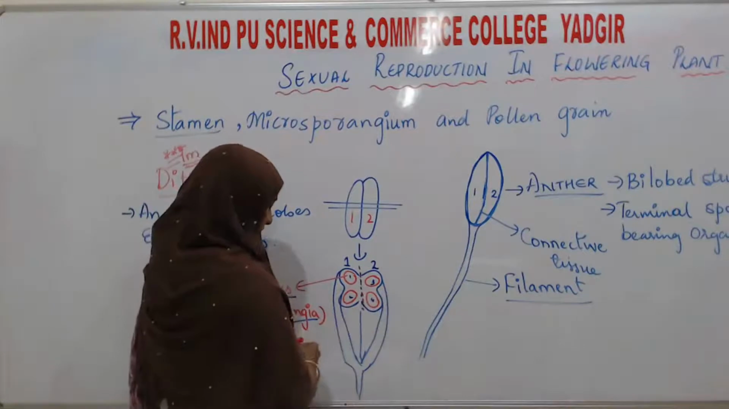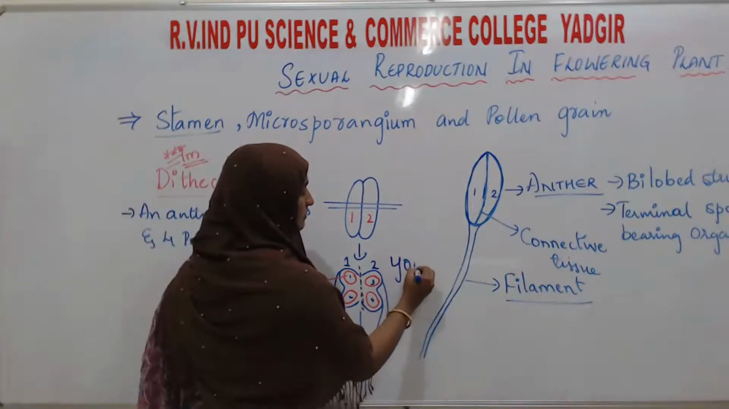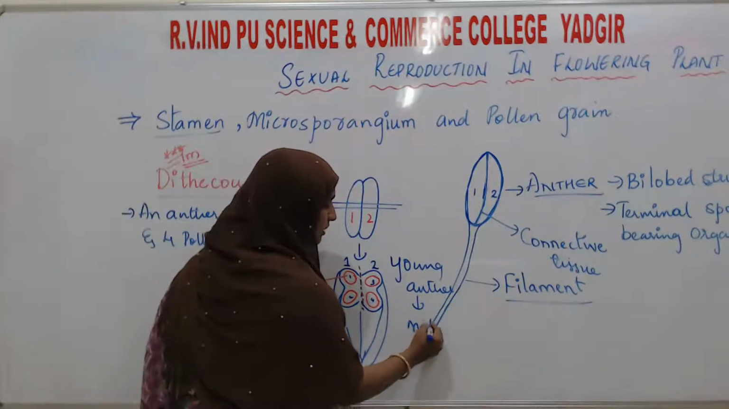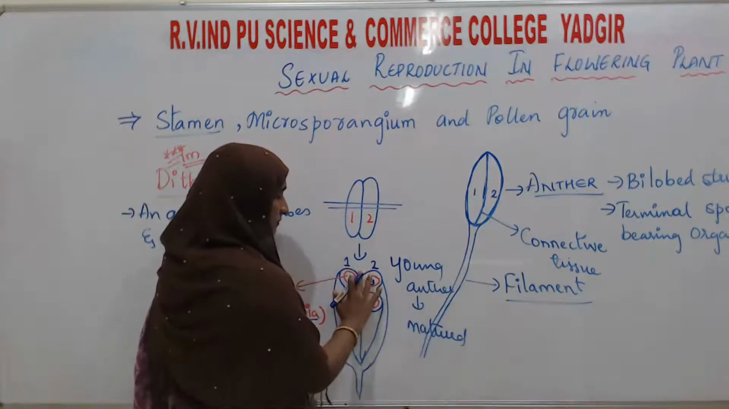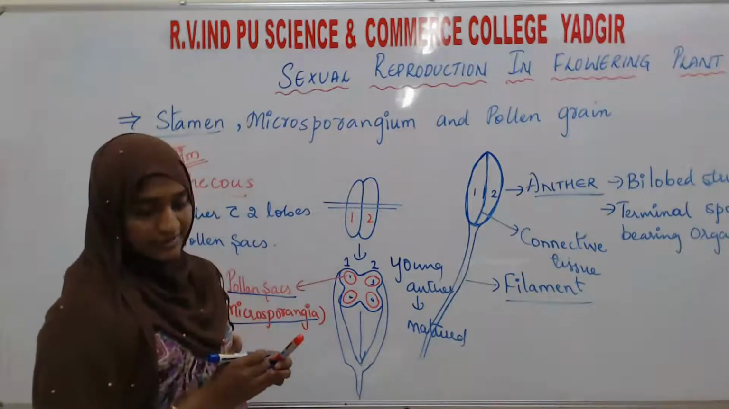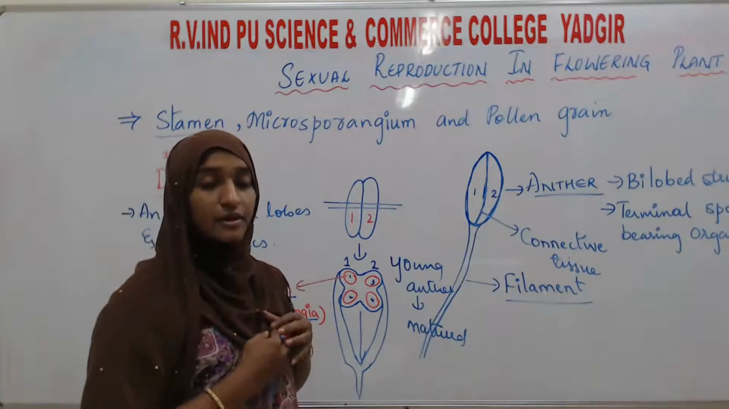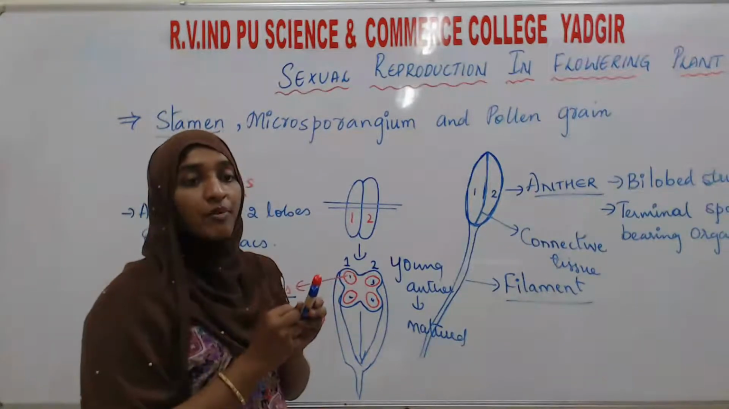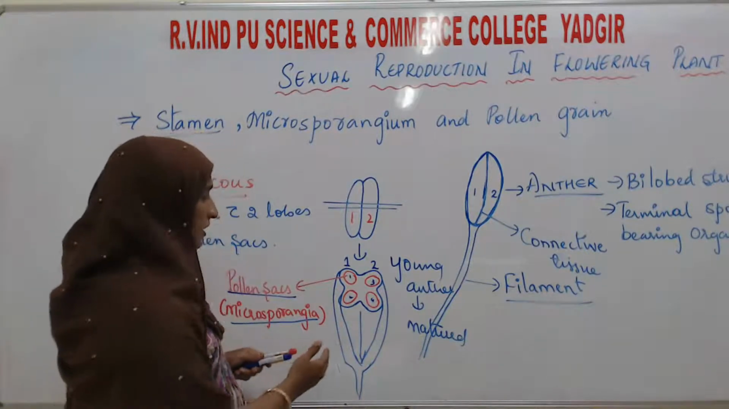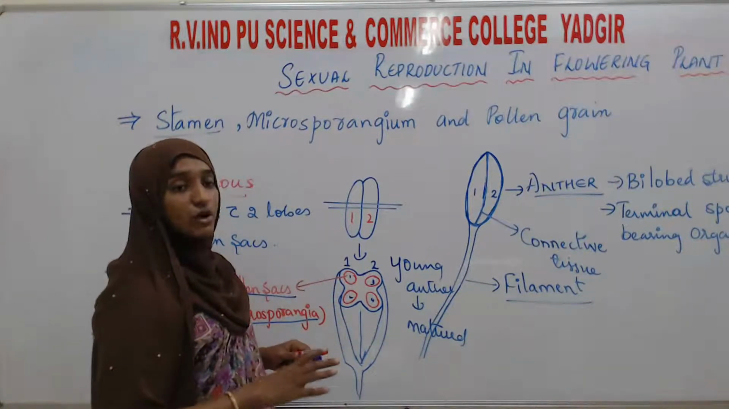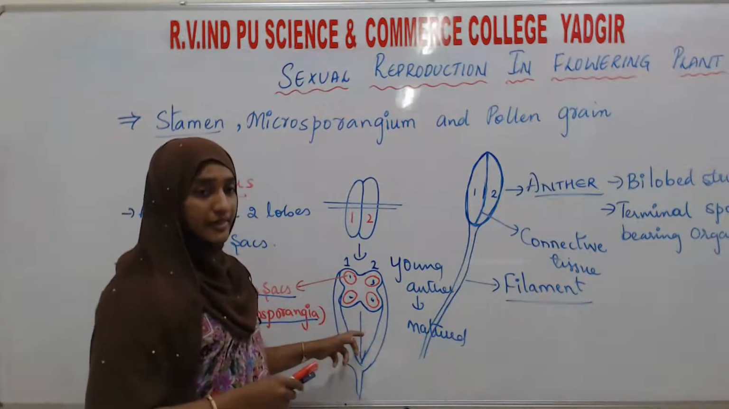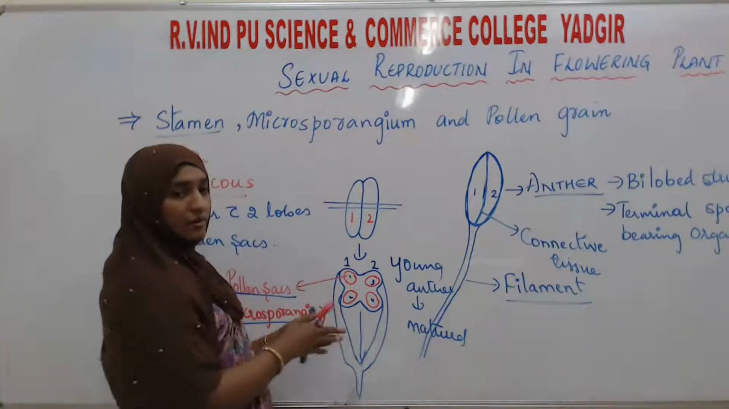We are talking about the young anther. When this young anther matures, the 4 pollen sacs or microsporangia present at the younger stage get united, that is, they merge. They unite because the wall layers and the partition wall between them dissolve. That is the reason they all get merged.